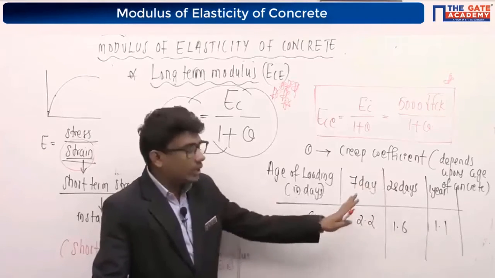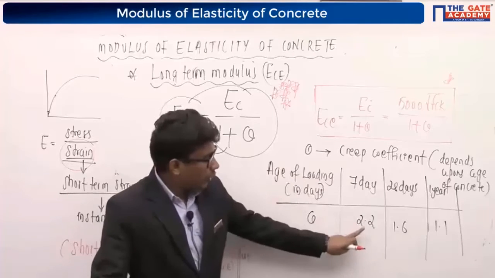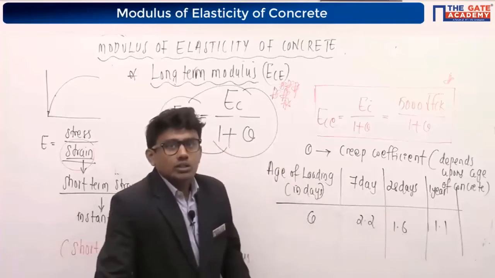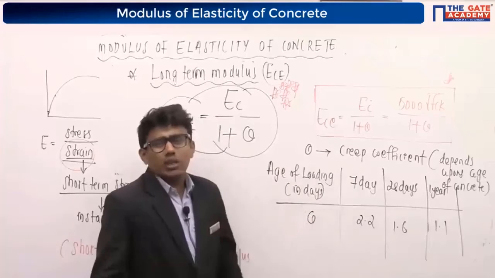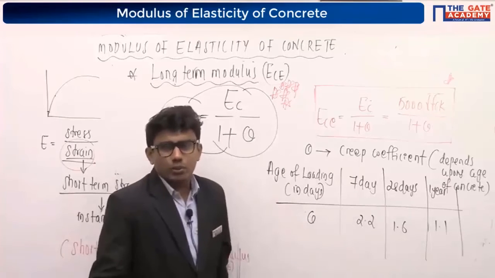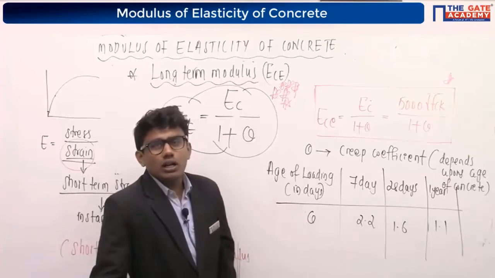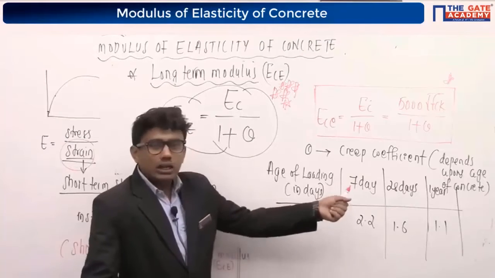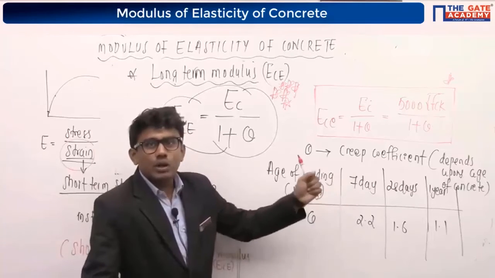No, it is not following any linear relationship. It is 2.2, 1.6, 1.1, so there is no linear relationship between them. You cannot just do simple interpolation. You have to go for log scale. You have to consider the time in log scale.